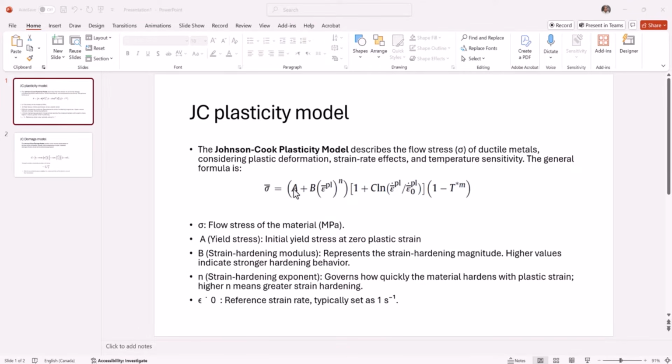For instance, A is the yield stress, like the one we had before. B is the strain hardening, and N is the strain hardening exponent, while the E.0 is the strain rate as a reference. You can also read about it yourself, but this is the summary of the material properties we have.